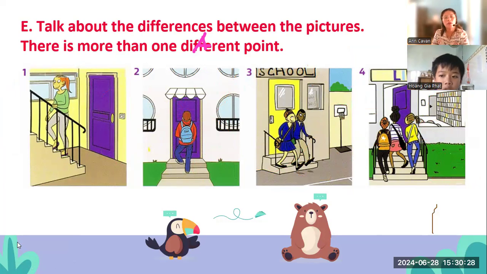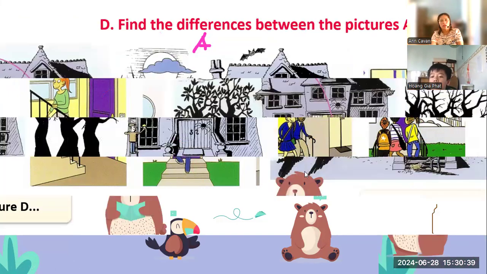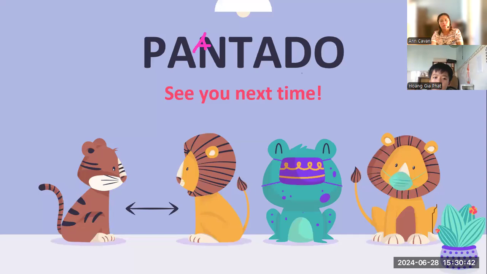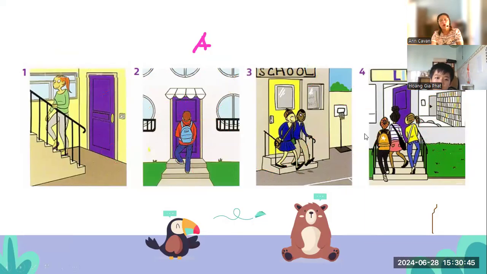Okay, so talk about the differences between the pictures. There's more than one different point. Please choose here. Which do you think of this picture is different? Look at this one. Which of the 4 pictures can you see, Kim, that is different? Let's find the difference. Okay, 1, 2, 3, or 4.